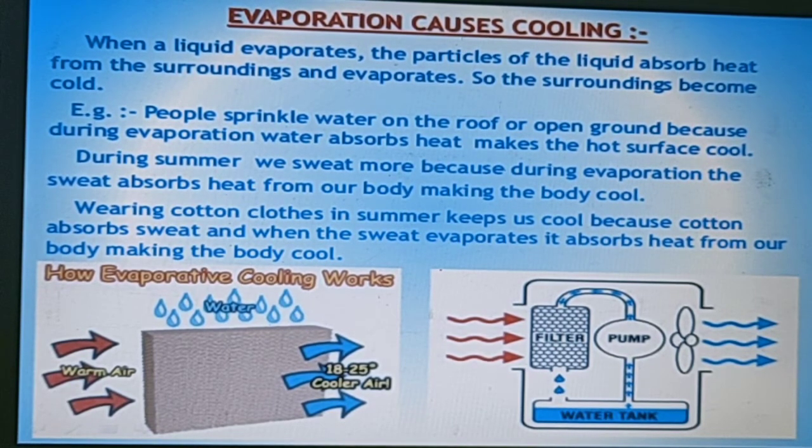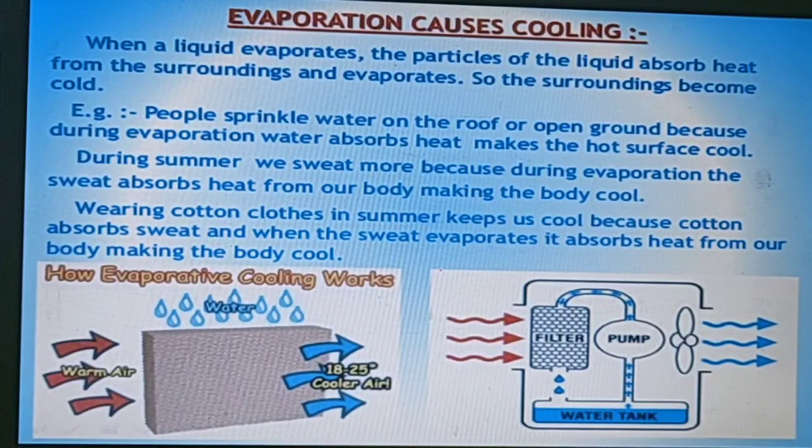People sprinkle water on the roof or on the ground, because during evaporation water absorbs heat and makes the hot surface cool. During summer we sweat more, because during evaporation the sweat absorbs heat from our body, making our body cool. Wearing cotton clothes in summer keeps us cool, because cotton absorbs sweat, and when the sweat evaporates, it absorbs heat from our body, making the body cool. Okay, so here we are concluding the chapter with this.